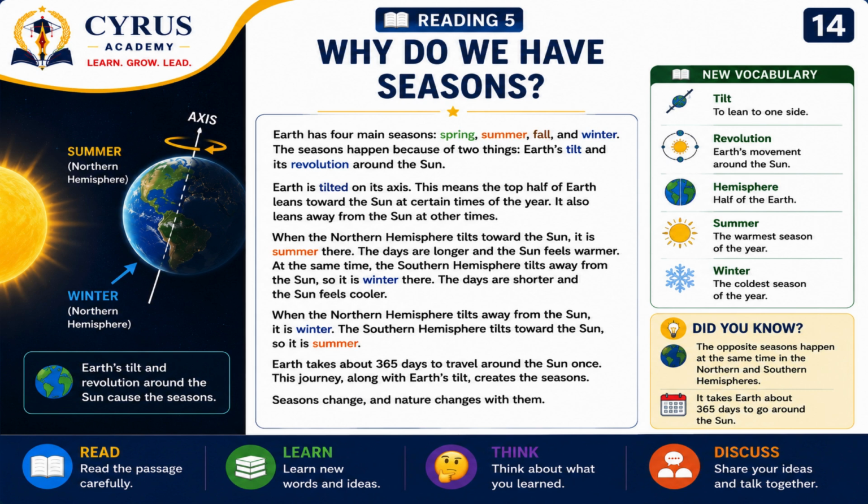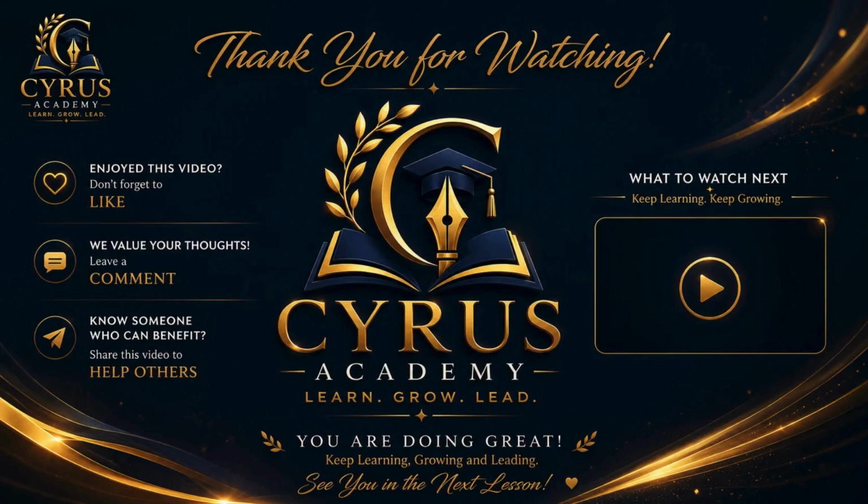Earth takes about 365 days to travel around the sun once. This journey, along with Earth's tilt, creates the seasons. Seasons change, and nature changes with them.